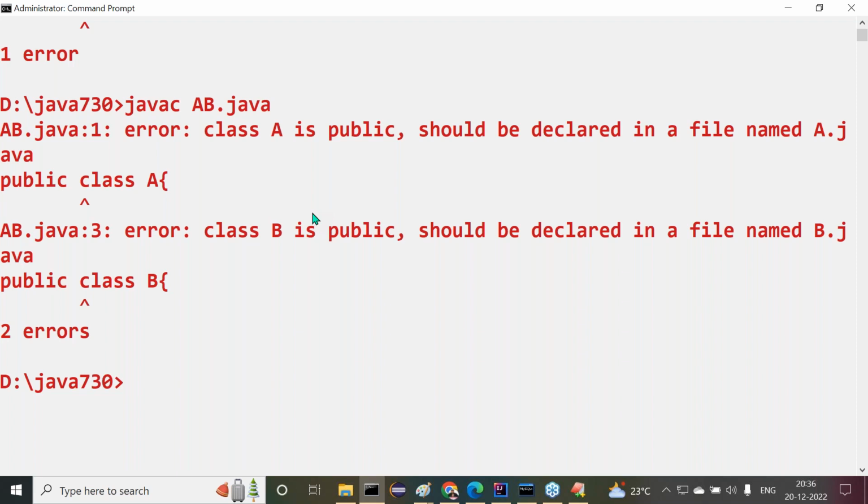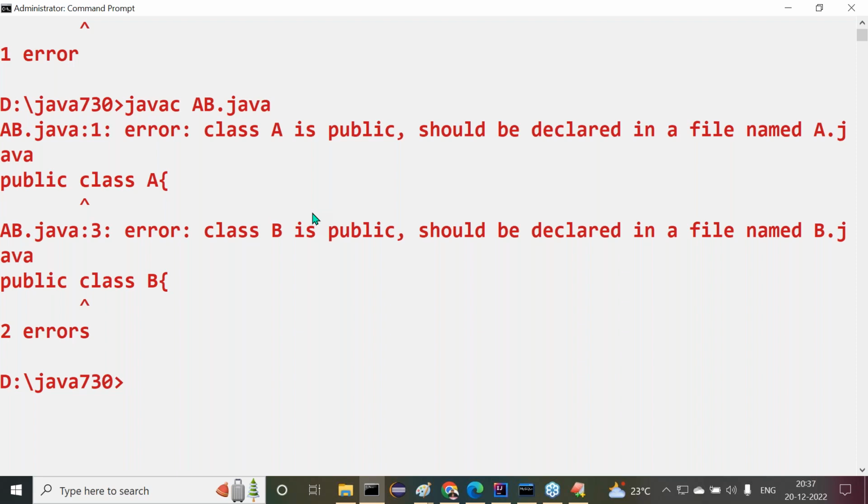Observe this. Class A is public, so it must be saved with a.java. Class B is public, so it must be saved with b.java. But anyway, it is not possible. What is the final answer there? It is not possible to provide more than one public class. What is the final conclusion here?